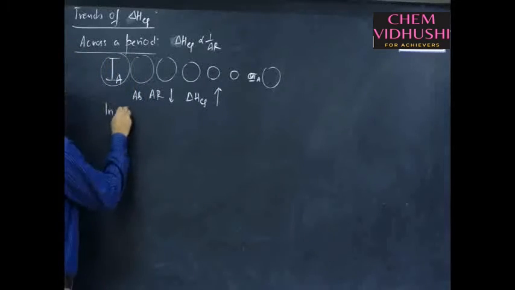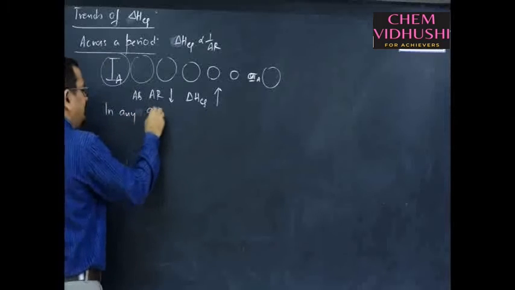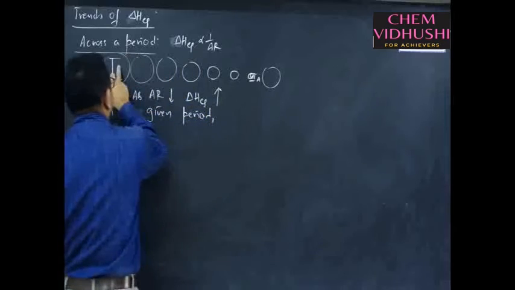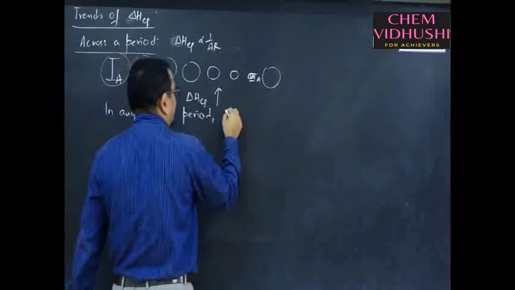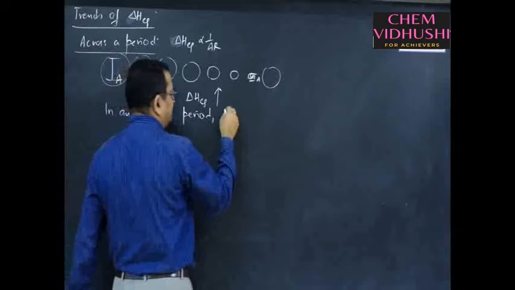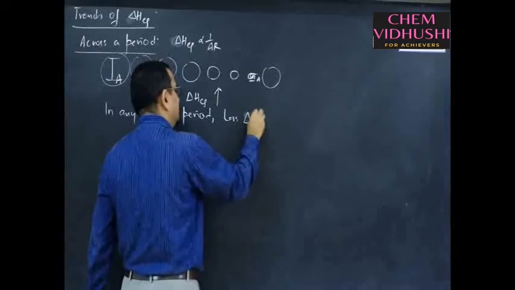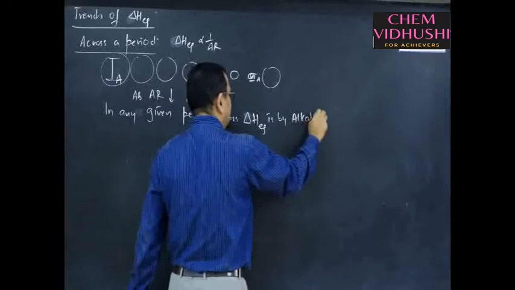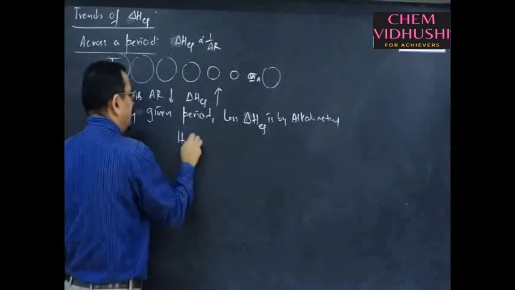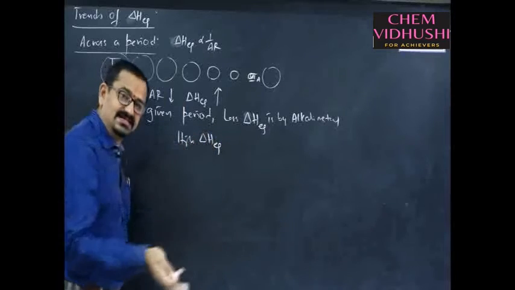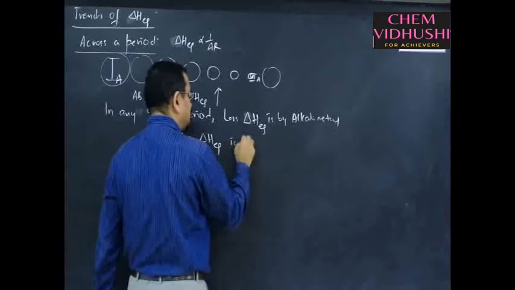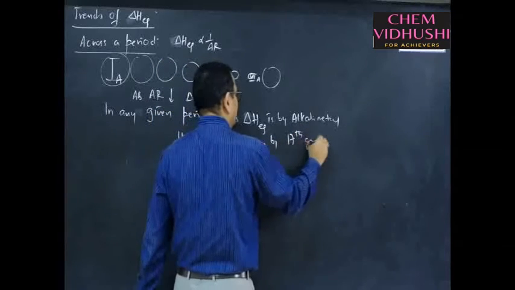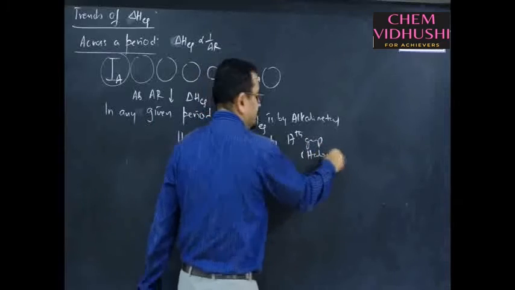So, in any given period, larger size will be from alkali metal. So, the larger the size, the less is the electron gain enthalpy. Less electron gain enthalpy is shown by alkali metal, and high electron gain enthalpy in terms of released energy is shown by or is possessed by 17th group element, that is halogens: fluorine, chlorine, bromine, iodine in any group.